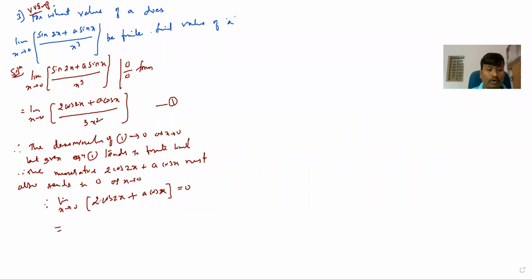As x tends to 0, 2 into cos 0 is 1, plus A into cos 0 is again 1. This is equal to 0. Now tell me its value: 2 plus A is equal to 0. I got it now here. A is equal to what? Minus 2. So I got the A value.